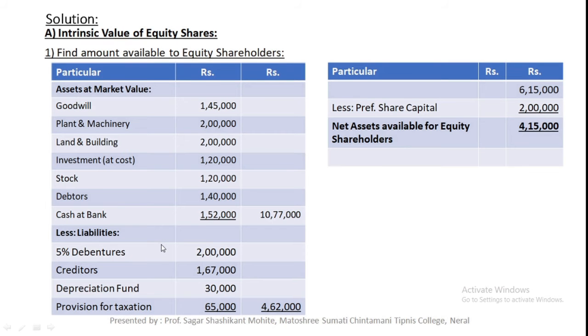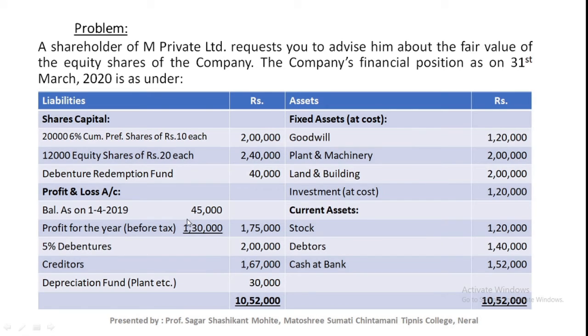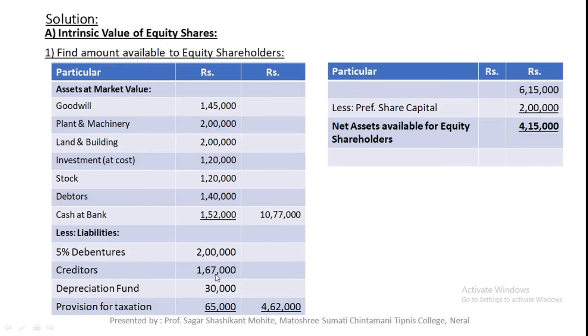Okay, next, depreciation fund. And the last one is provision for taxation. This profit is provided before tax. So tax on that at 50%, that is 1,30,000 into 50%, that is 65,000. That is the provision for tax, 65,000. So after deducting, you will find 6,15,000.